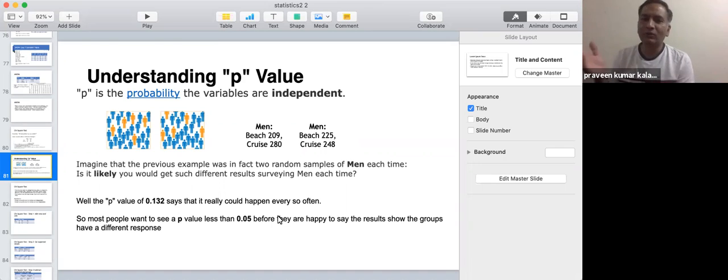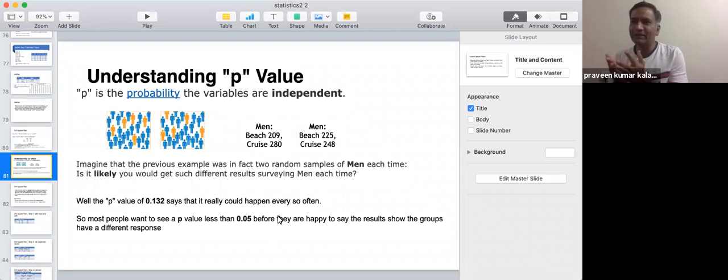So you have two groups, as I said. And let's say you have a p-value of 0.13 or whatever it is. What you are saying here is that there is a 13% probability that this is falling as the normal population. So there is a normal population, there is an expected population.